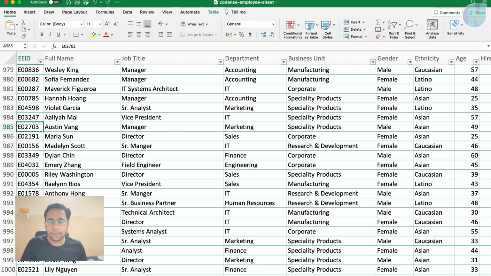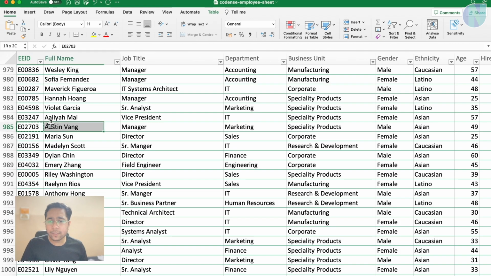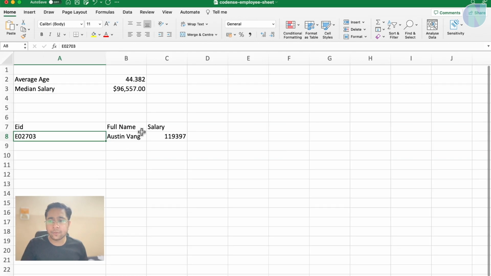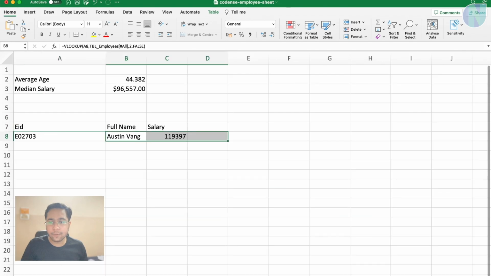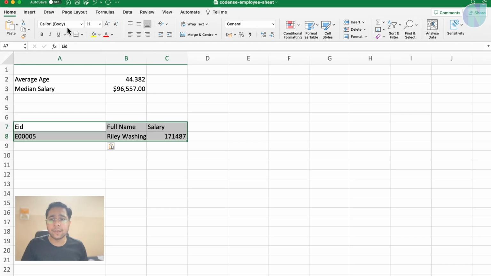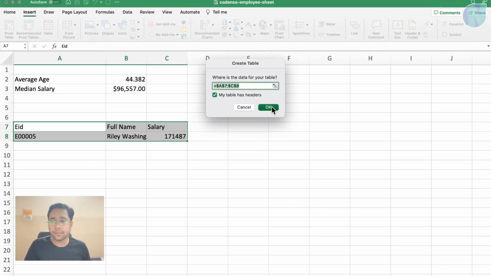I will choose this employee ID and paste it here. So you can see for this employee ID 703, it is showing me the name and the salary of this person. Let me choose another. So you can see both these fields are changing. Let me again change it to the table and press OK.